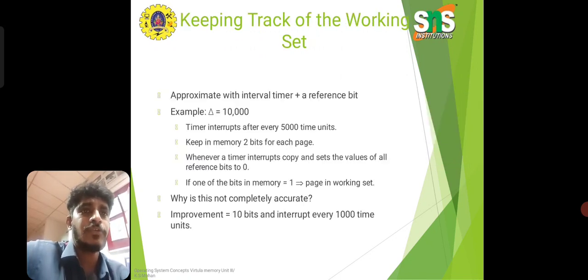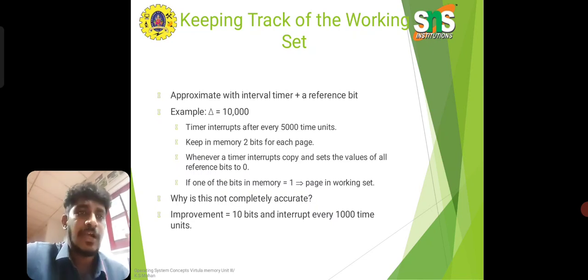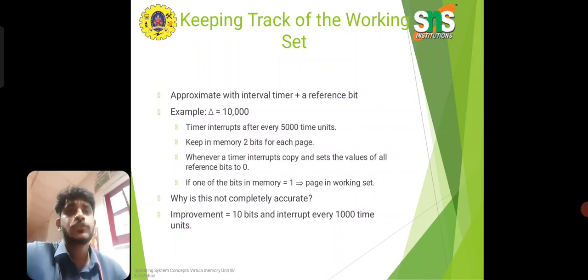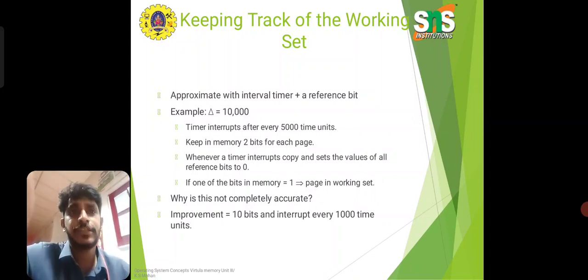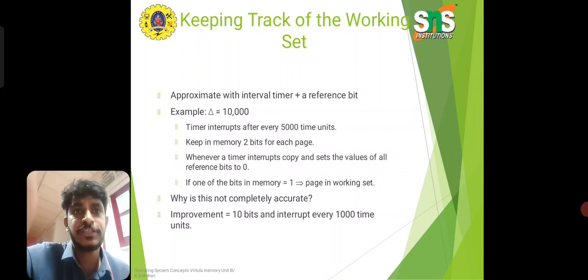To keep track of the working set, we approximate it with an interval timer plus a reference bit. For example, a window of 10,000 references, with timer interrupts after every 5,000 time units. It is not completely accurate, so for improvement we use 10 bits and interrupt every 1,000 time units. We have to track the entire working set of the process, keeping 2 bits in memory for each page. This helps with working set tracking.